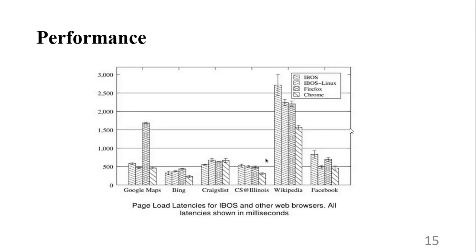Here, we can clearly see that among the 6 websites, CS Illinois is performing well on iBOS, and on the axis the page load latencies are separated in ranges of 500.